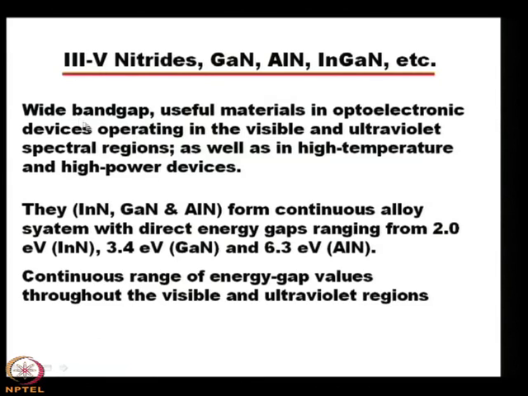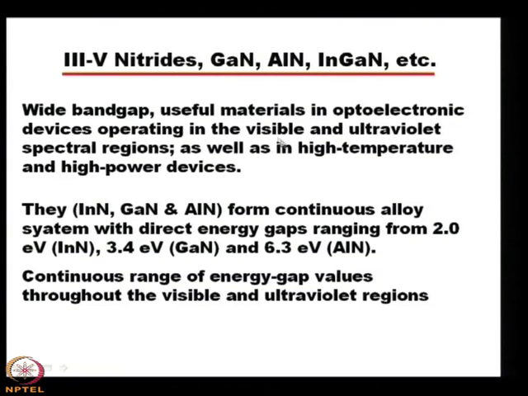These are wide band gap materials. Wide band gap means band gap is greater than 2 electron volt, and since the band gap is very wide, these are useful materials in optoelectronic devices operating in the visible and ultraviolet spectral region. That is very important, that it is available in the visible region. If we talk about gallium arsenide or indium phosphide or other 3-5 arsenide phosphides, we will find that emission in the visible region is not available if you use those materials for fabricating light emitting diodes, but in 3-5 nitrides they are visible.